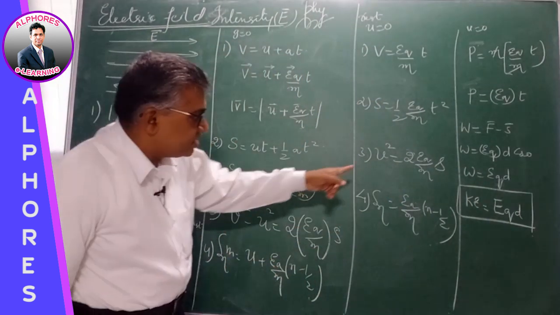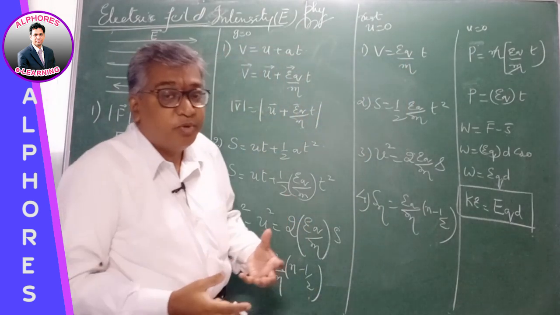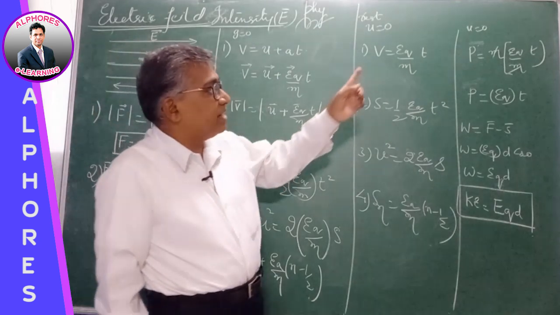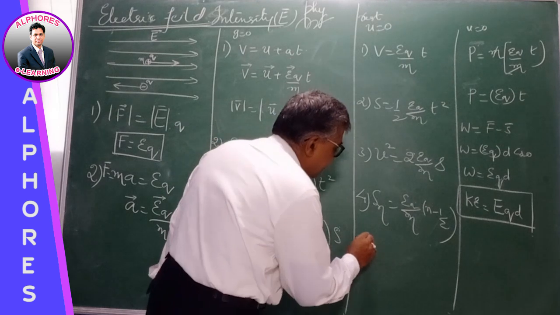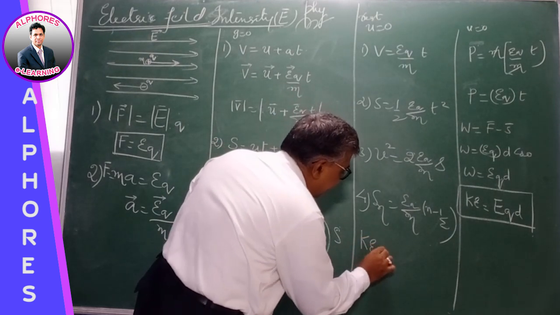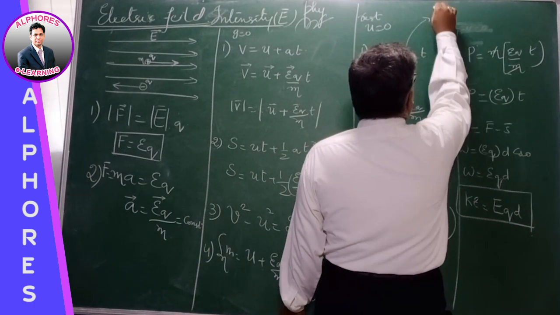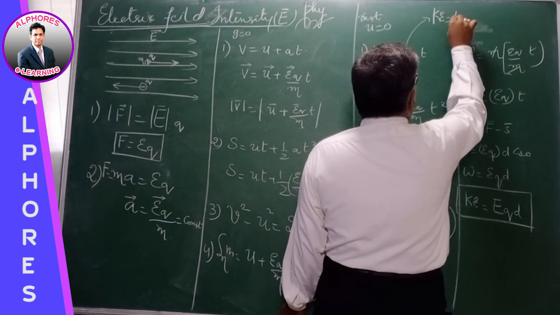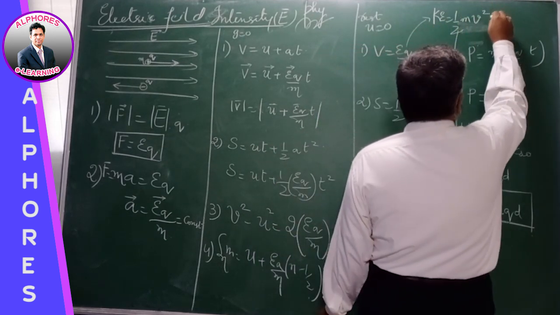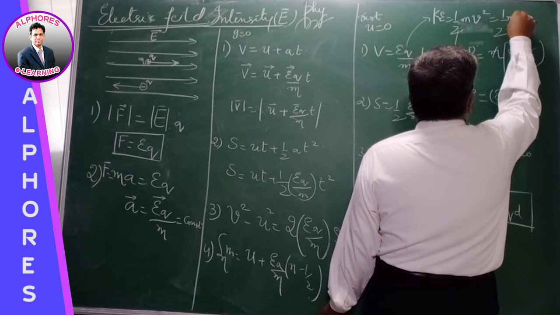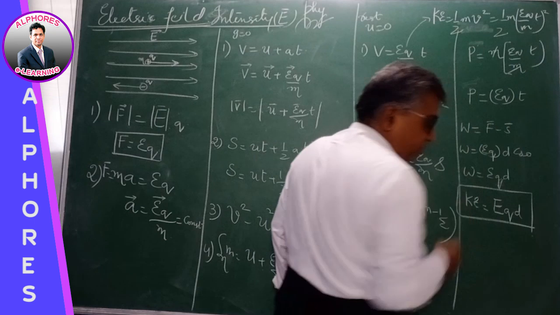Similarly, based on this also, F is equal to qE. What would be the kinetic energy gained by a charged particle after traveling for a time t in the electric field? Even this is also a previous entrance question. Kinetic energy gained by the charged particle after traveling a time t, right? Then kinetic energy is equal to half m v square. Substituting v in this one, it is half m into qE by m into t whole square. Let me prove it again, right?